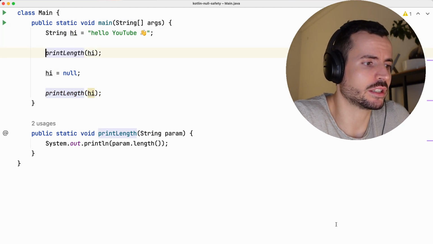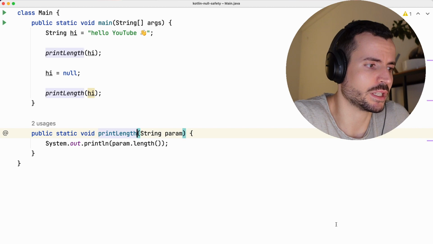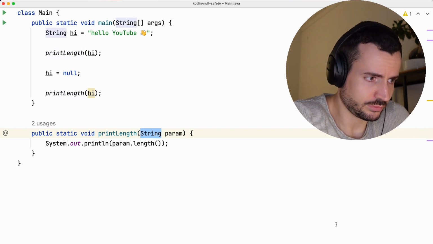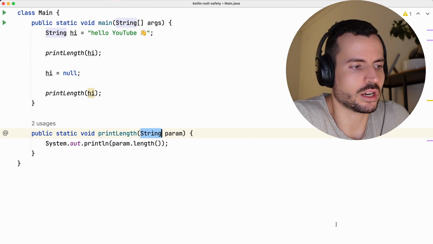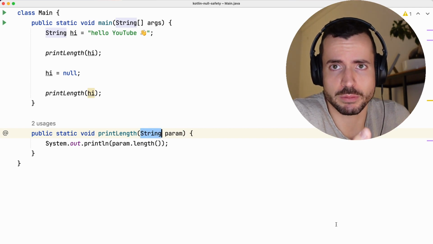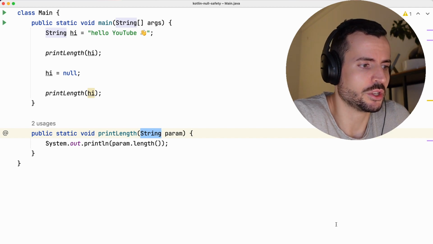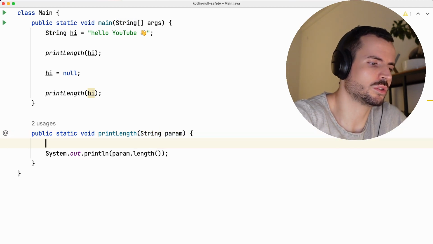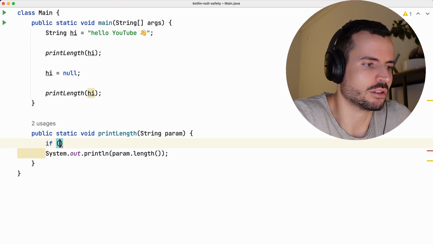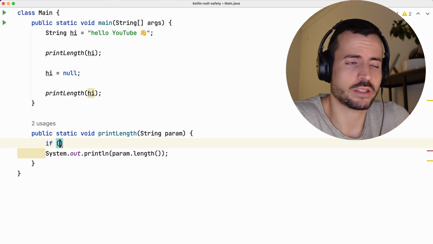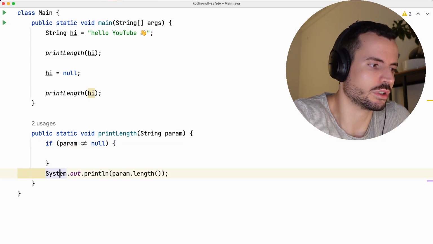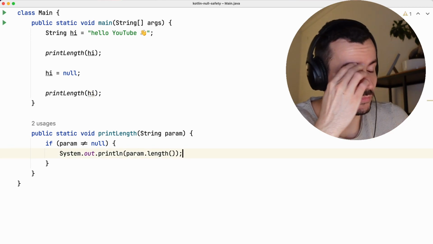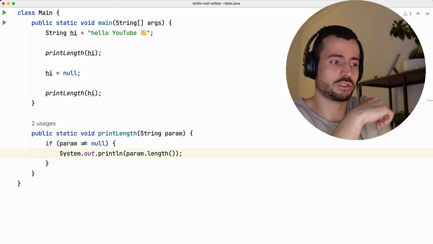Well, the deal here is that in Java, all reference types are basically nullable. So you cannot differentiate between whether something is there or not. And this is where really the biggest problems are coming from. So how can we address that? Well, in Java, especially if you're working with a bigger code base, you see this pattern of defensive programming. Engineers are just basically trying to defend against nulls, which is fine.